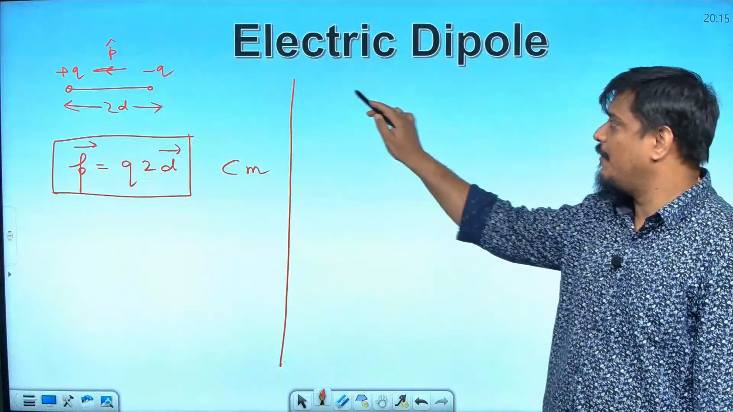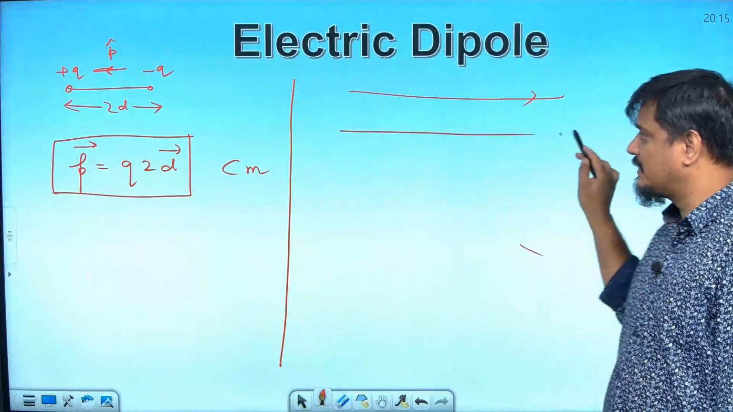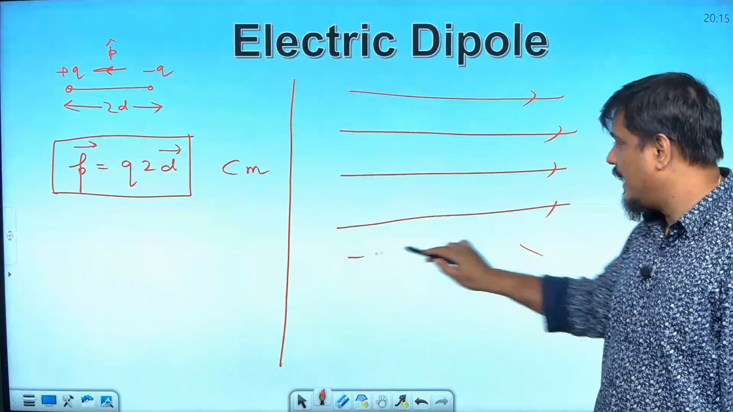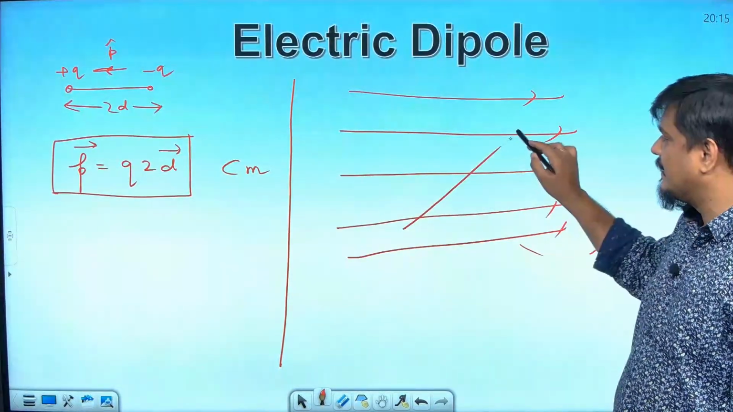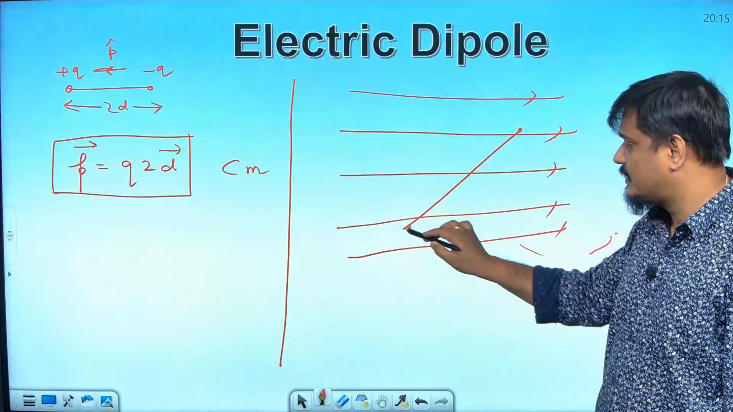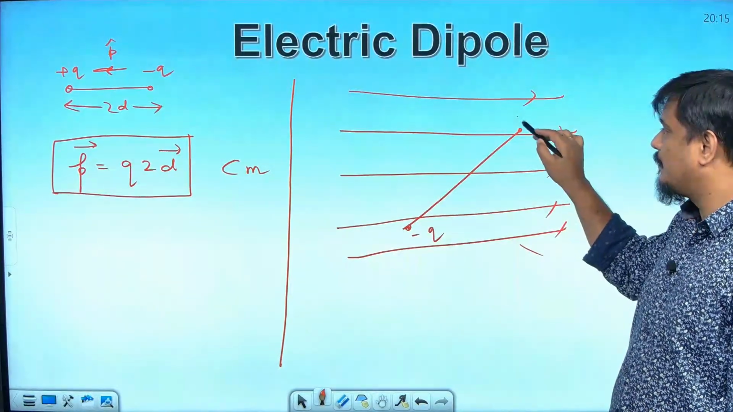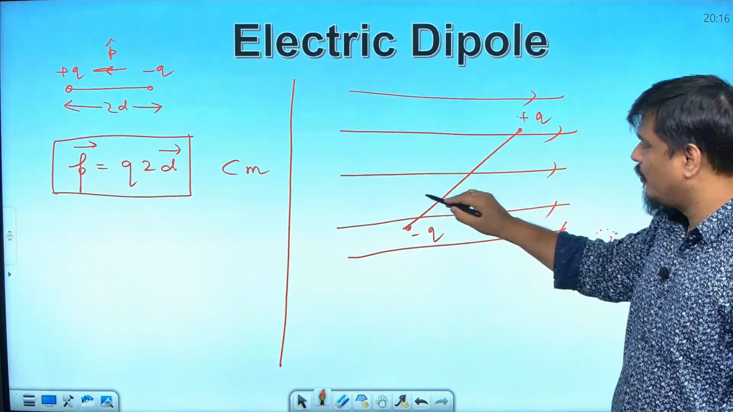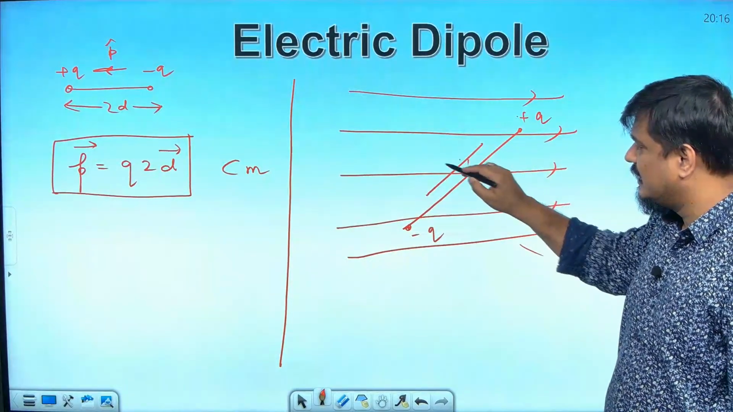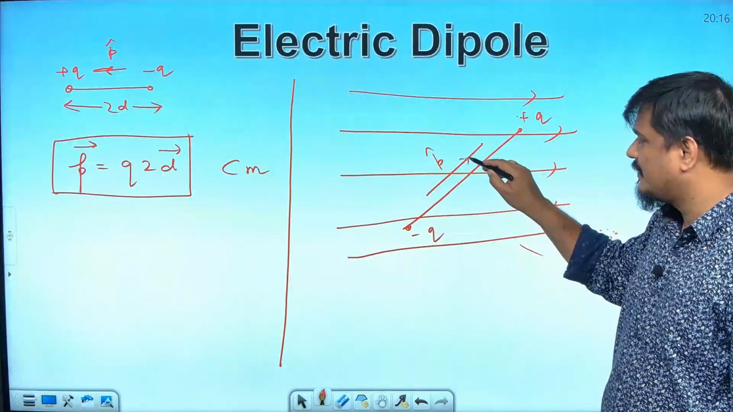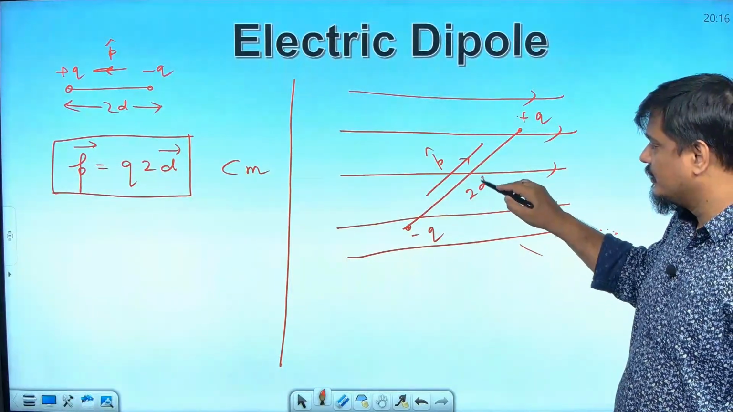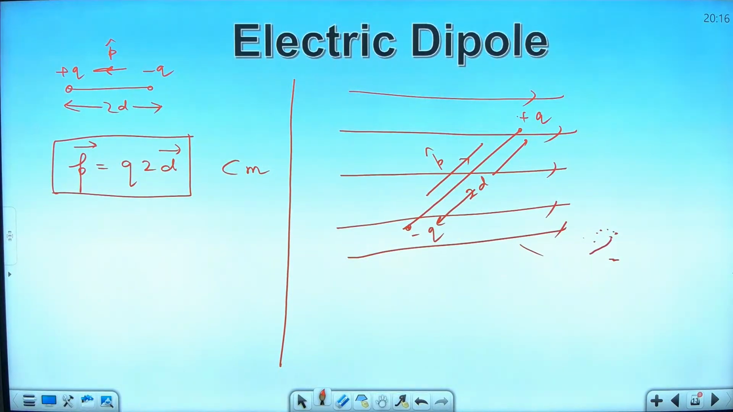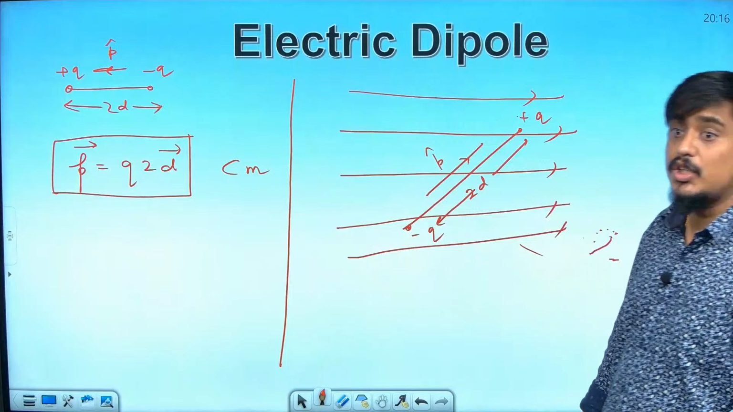So suppose you have a uniform electric field. I am drawing it like this. In this uniform electric field, if I place a dipole, which is minus Q and plus Q, it will have dipole moment from negative to positive like this, direction of dipole moment P cap, and the distance is 2D between them. What will happen to this dipole? This dipole will experience a torque, not a force.